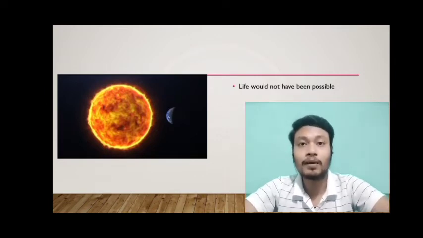And the other part that is not facing the Sun would have always been in dark and it would always have been cold there. Due to this rotation of the Earth, a balance of heat and a balance of light are made in the mode of day and night, and thus life becomes possible on this Earth.